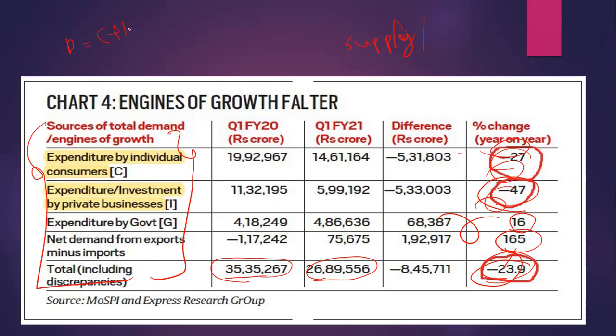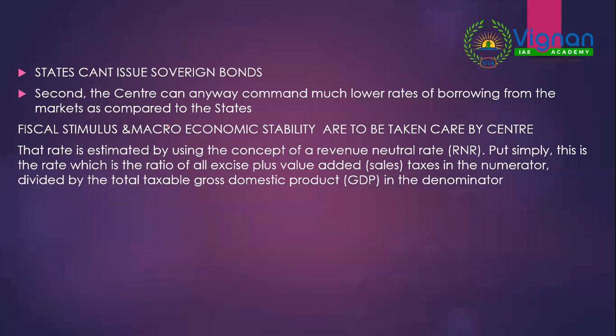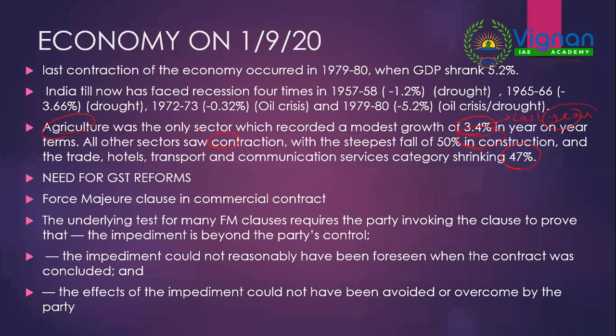That is, you should remember this equation which you read in your class 12th NCERT. Go back to our core economic classes, you'll find it there. So these are the important points which you should extract from newspapers, and these form current affairs for UPSC. It's not like you just remember figures. Now, as I've told you, we are done with geography. Then economy, the first major part of today's news regarding GDP contraction, we have covered.